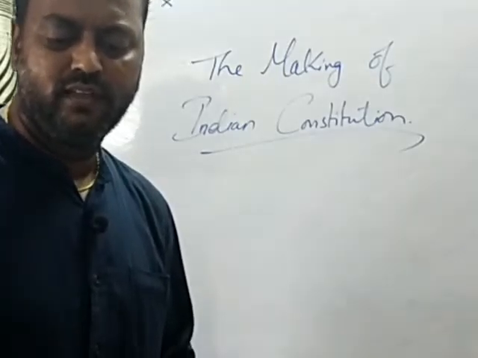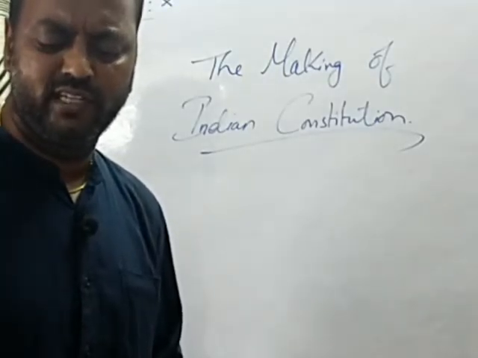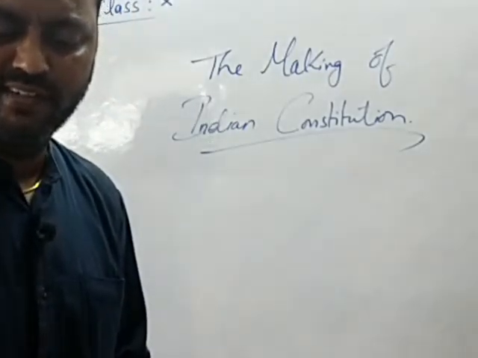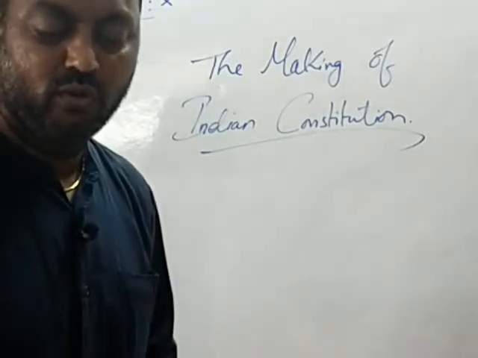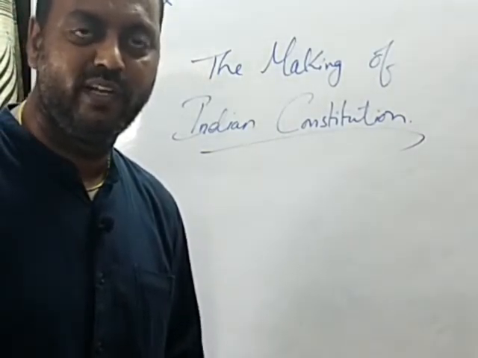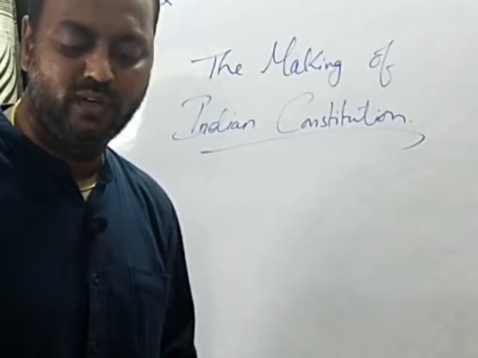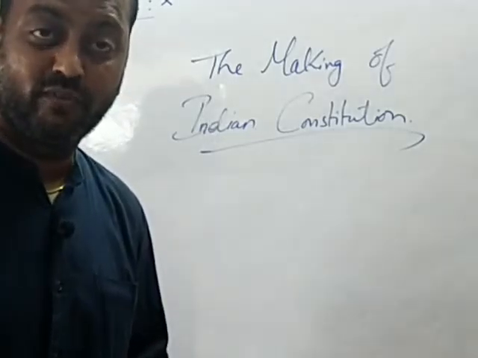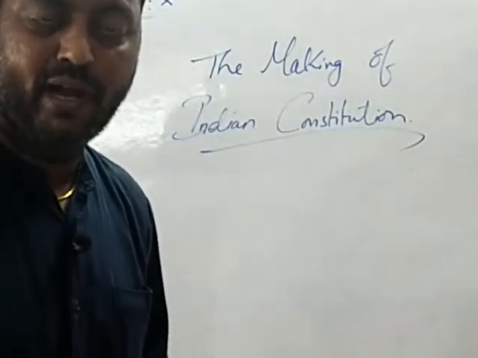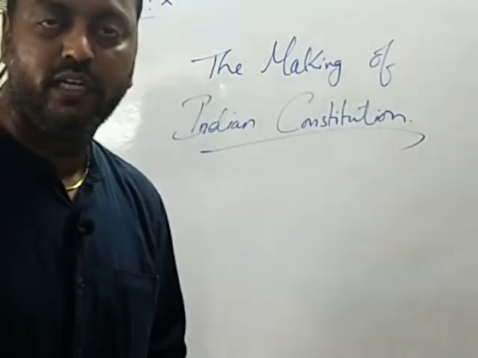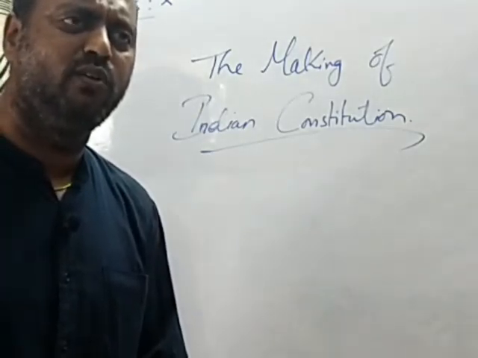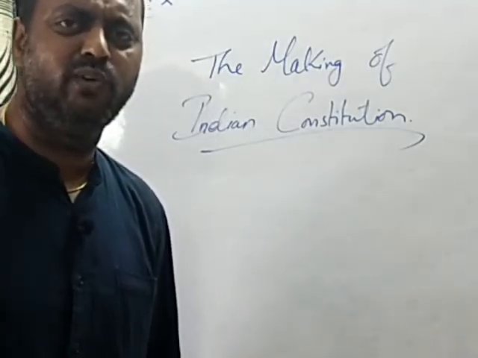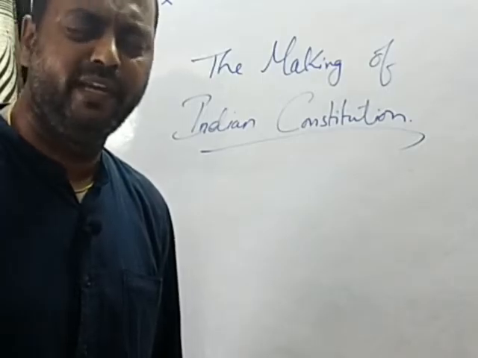The third stream, peasant nationalism, was also there, that is the farmers, who grew as the main opposition to the Britishers and the princes under the Communist Party. So the Communist Party also was very strong in some areas. The fourth one emanated from the self-respect of women, that is the movement of Ramaswamy Naikar in the Tamil region, and the non-Brahmin party of Bhaskar Rao Jadev in Maharashtra. These people were also very strong leaders in their regions, and their contribution was also much applauded in the making of the Indian Constitution.